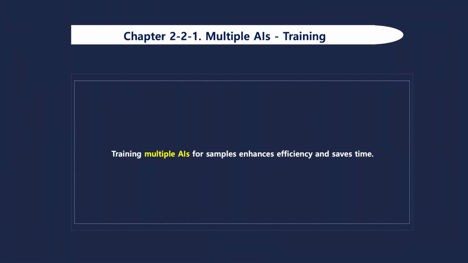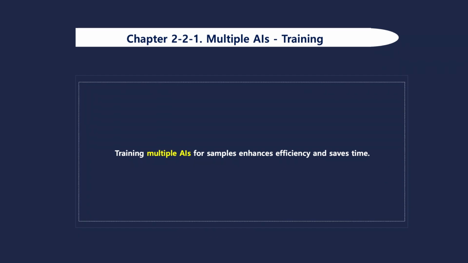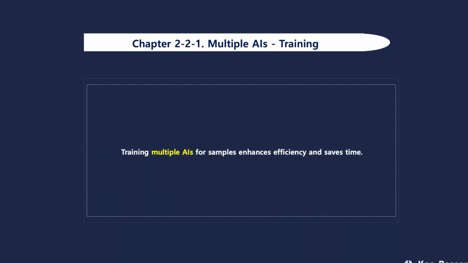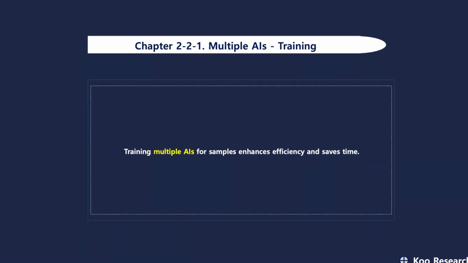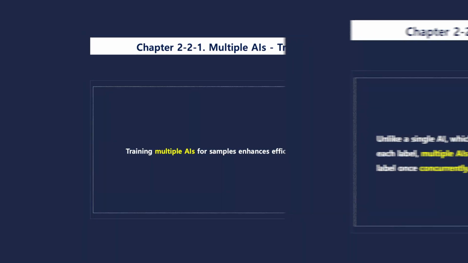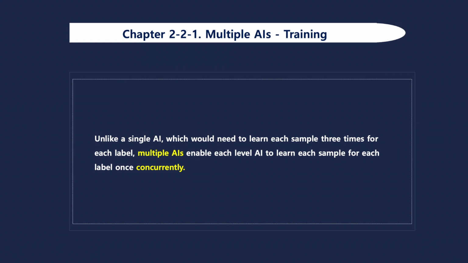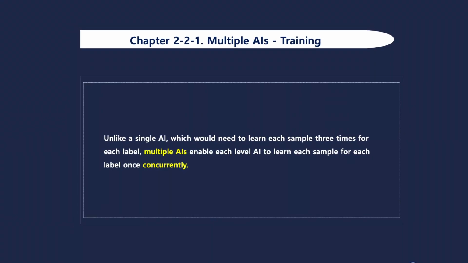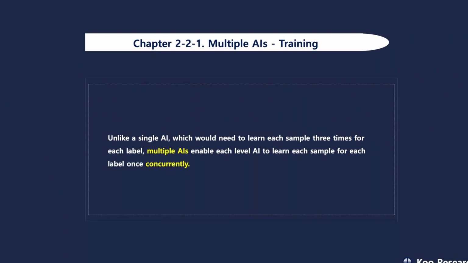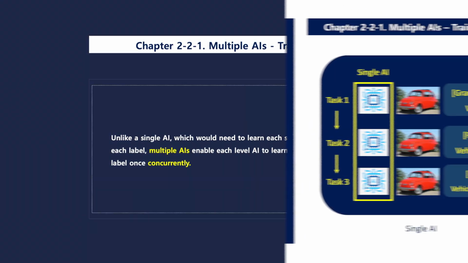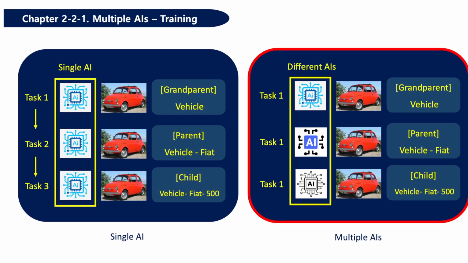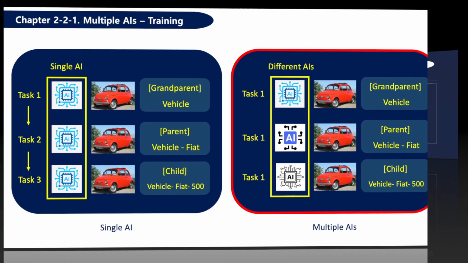Chapter 2-1. Multiple AIs Training. Training multiple AIs for samples enhances efficiency and saves time. Unlike a single AI, which would need to learn each sample 3 times for each label, multiple AIs enable each level AI to learn each sample for each label once concurrently, as illustrated in this figure.